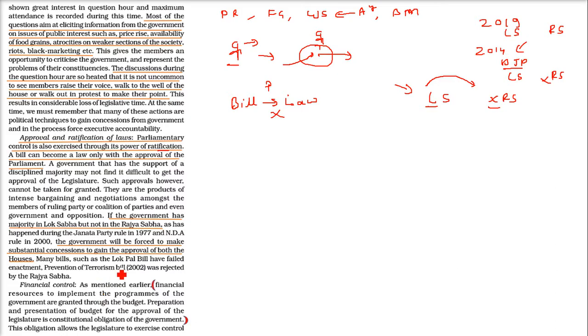Then the financial control. Financial control is done through the budget. It is the responsibility of the finance minister to present the budget in front of the whole parliament, and then it will be discussed. People will give their ideas and suggestions on this. This is just to take care of how the government is getting the money through taxation and how they are spending the money.